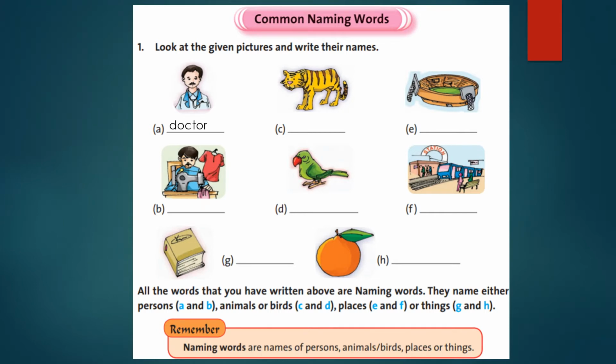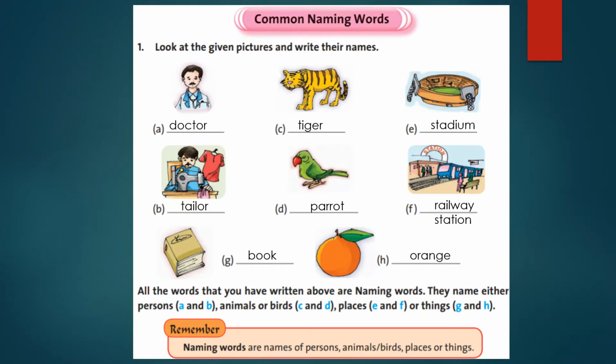First one, doctor. Next, tiger, stadium, tailor, parrot, railway station, book, orange. So all the words that you have written above are naming words, common naming words. They name either person, animals or birds, places or things.